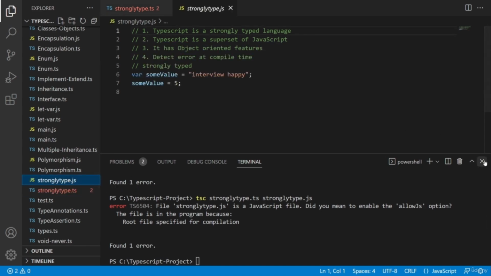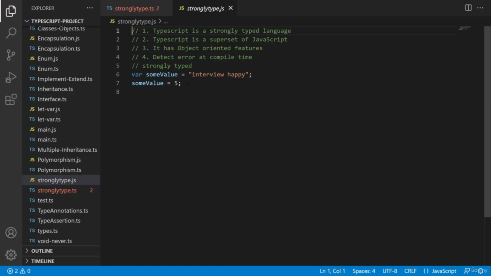Now see, here in the JavaScript file which is created, there is no compile time error. And you can assign any integer value or any other type to it, which is not a good thing and which means JavaScript is loosely typed. That means TypeScript is a strongly typed language and that has the advantage over JavaScript.